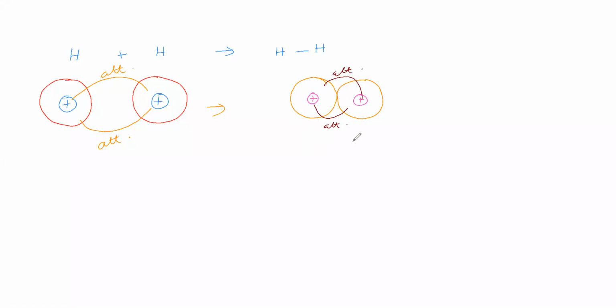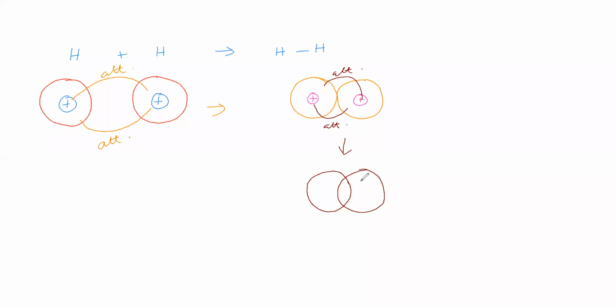Therefore, due to attraction, both electron clouds are interpenetrating to some extent.